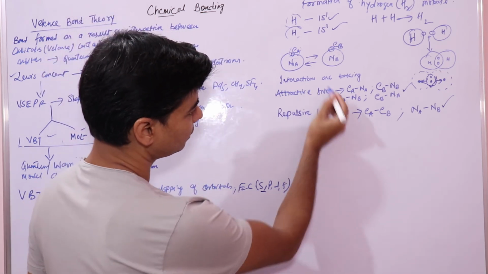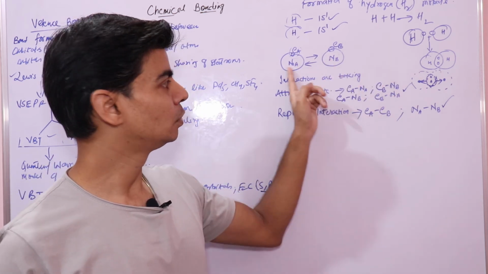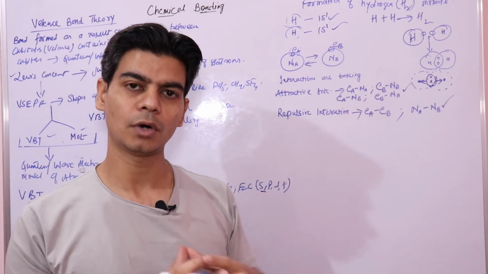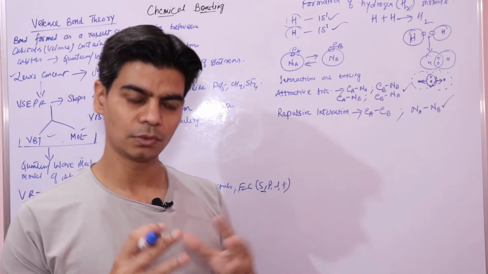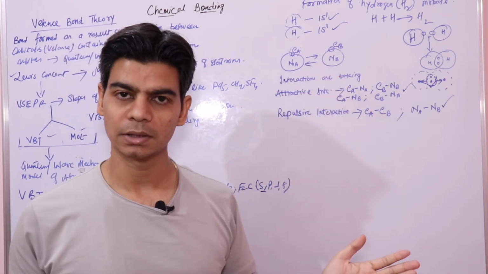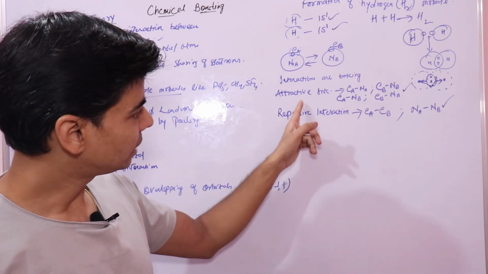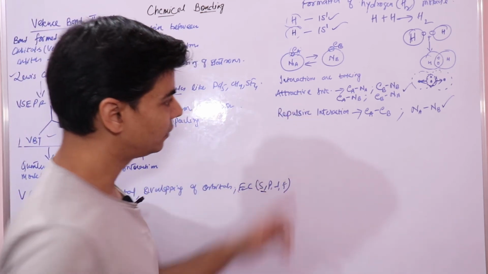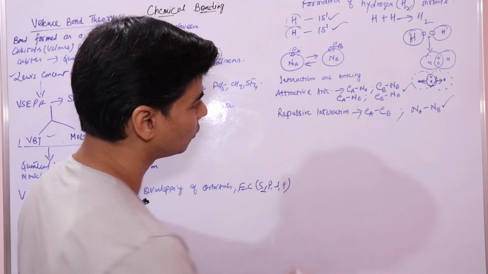These attractive interactions will try to bring the two hydrogen atoms close to one another to form a hydrogen molecule, whereas the repulsive interactions will try to push the atoms apart and will not favor the bond formation.